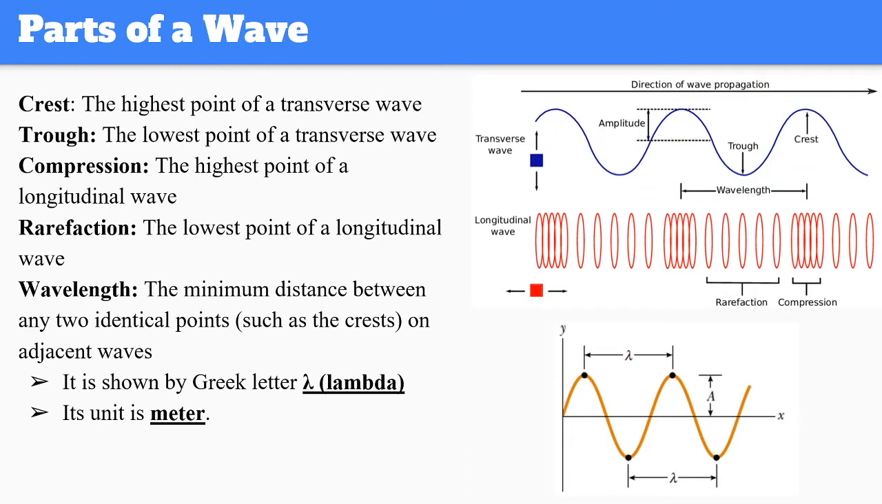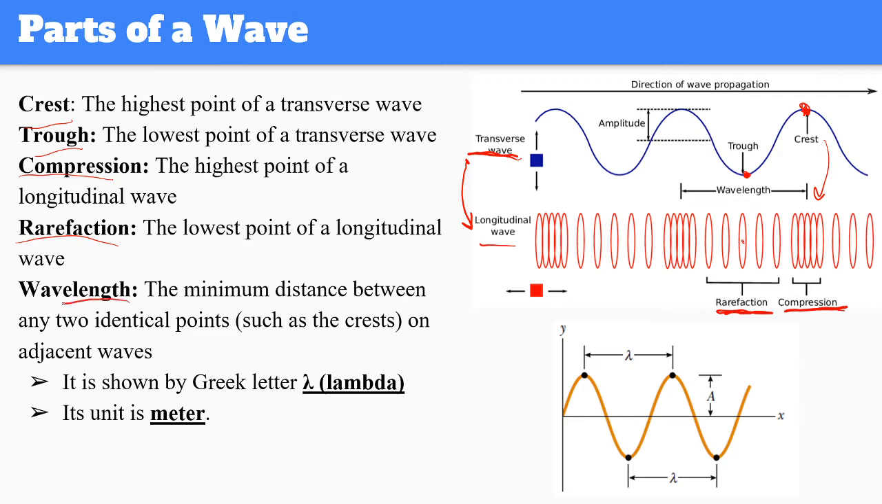And what are the parts of the wave? Crest, trough, compression, rarefaction. So what are they? So crest is the top point of the transverse wave, and the corresponding name for longitudinal wave is compression. So compression is when the wave is basically most dense. And trough is the lowest point on a transverse wave, and in a longitudinal wave we call it rarefaction, and rarefaction is when the wave is less dense, so the separation is the maximum.